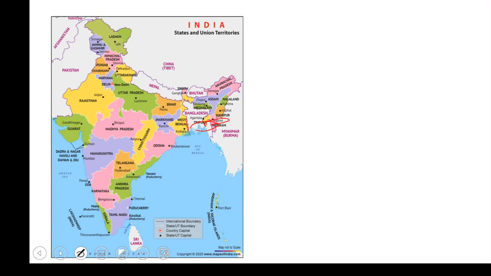And we have another country called Bangladesh, which is one of our neighboring countries. Beside this, Bangladesh will be having West Bengal, which has Kolkata as its capital. Next one is Odisha, which has Bhubaneswar as its capital. Then the capital of Andhra Pradesh is presently Amravati.